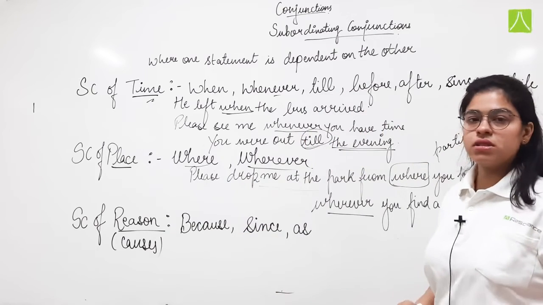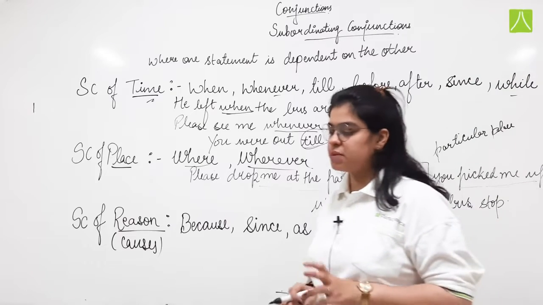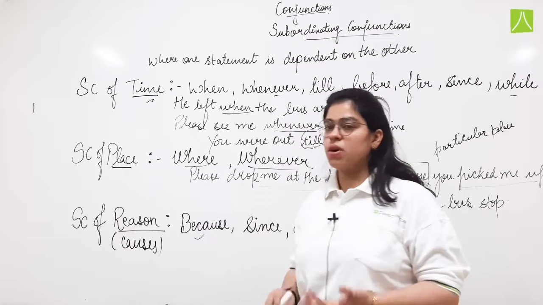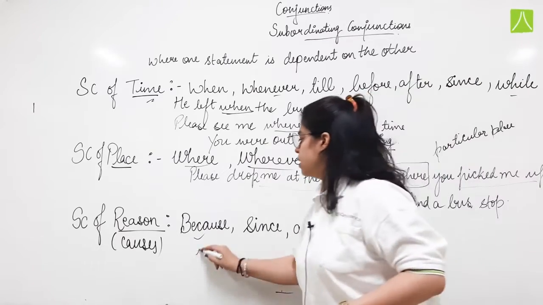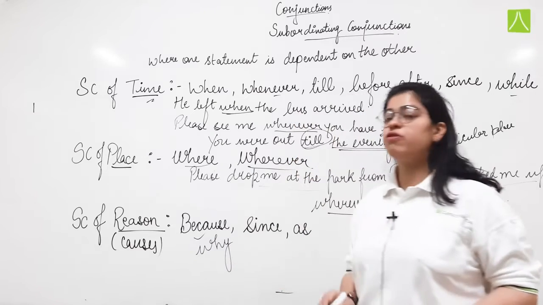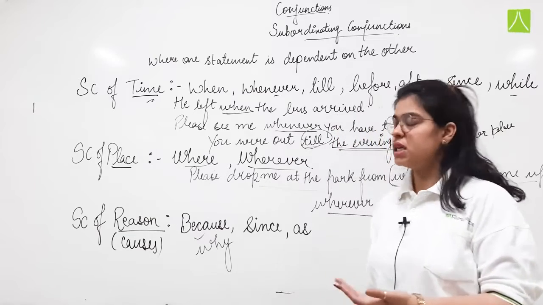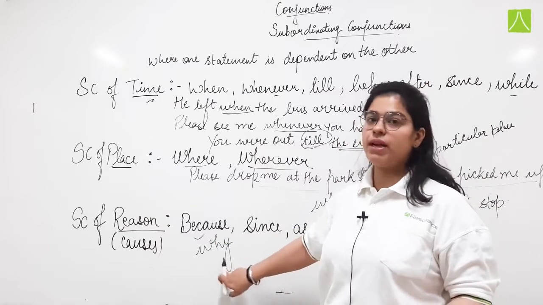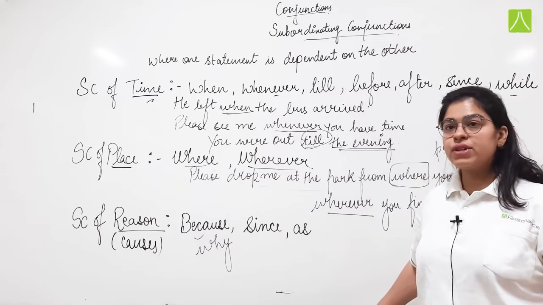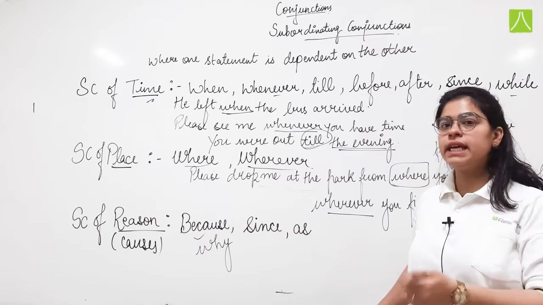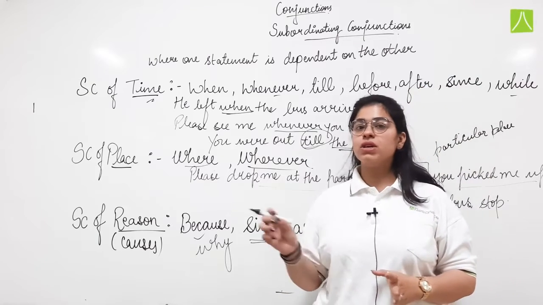Now reason, of course, you all know what is reason or what is the cause. He did not attend the class because he was ill. So there is "because". One thing is happening, that he is not attending. Why is he not attending? It answers the question of why one thing happened. Why did he not come to school, or why did he not attend the class? Because he was not feeling well, because he was sick. Since the electricity was cut off, since he did not pay the bill. So there is "since". He did not pay the bill was the reason.